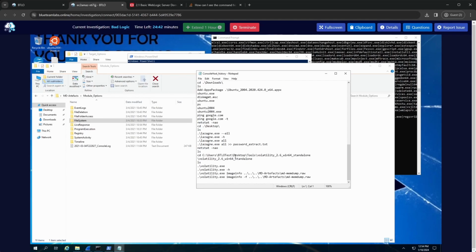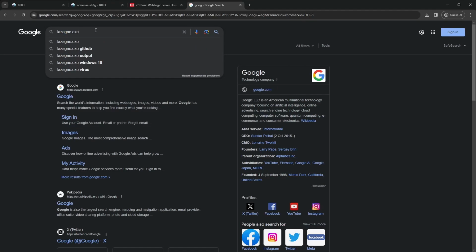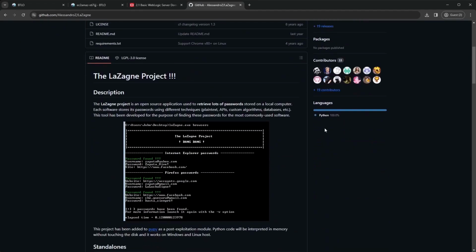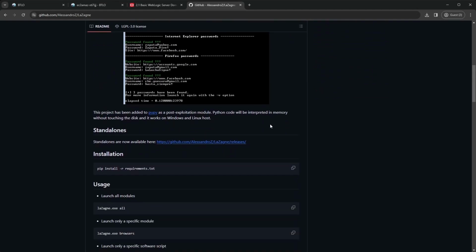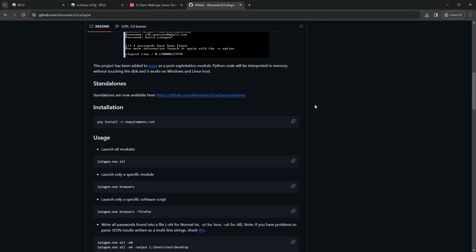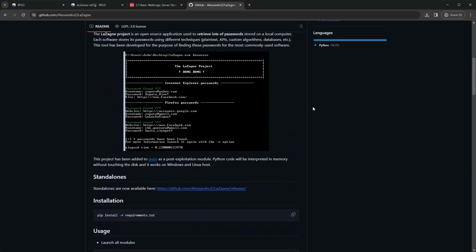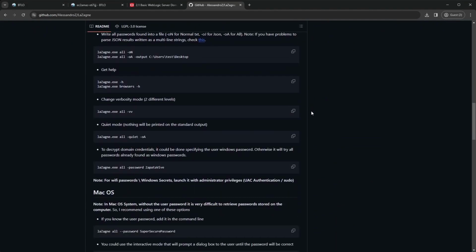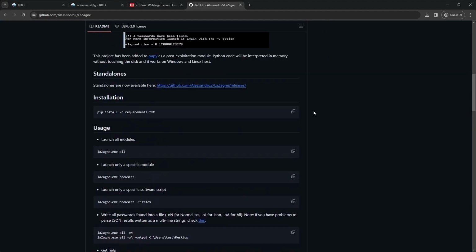I don't know what it is, but the double angle bracket to pipe out the text looks like it might be something interesting. So let's have a look at lasagna. So what is this? I see, it's a credential recovery project, wink wink. Yeah, I'm sure that's exactly what it's used for. Yeah, it looks interesting. You can see the command line there. Yeah, I'm guessing this is what we're looking at. So I think we found the answer to the last two questions: lasagna, and the output file is given.